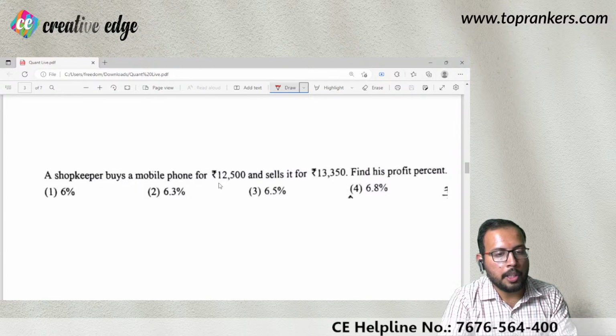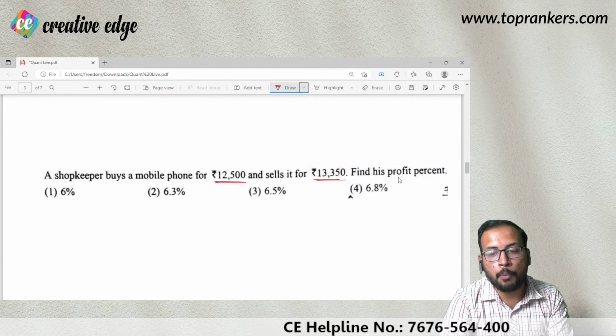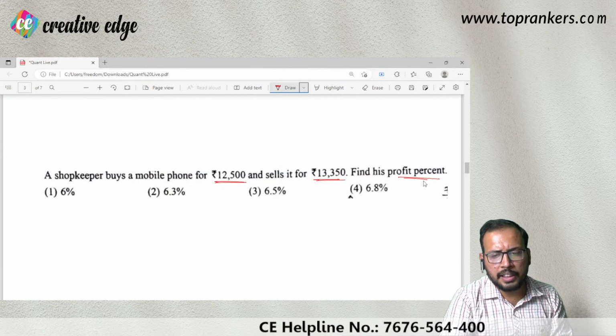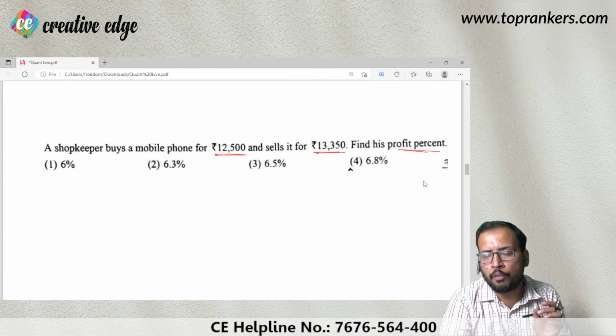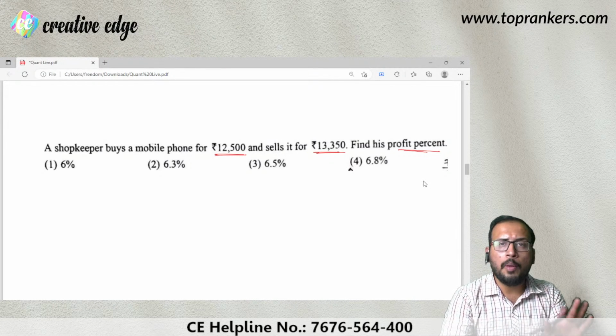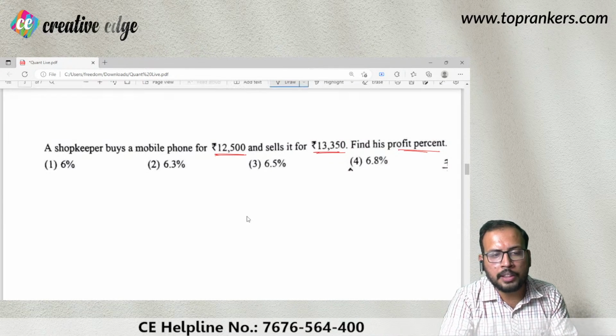Now the question reads that a shopkeeper buys a mobile phone for rupees 12500 and sells it for 13350. What is the profit percent? Now you can see how easy this question is. Simply you should know the formula for profit percent and you will be able to answer this question. This can be done within a minute, right? So you can see it is a very easy question.